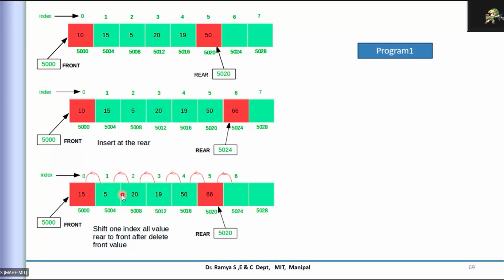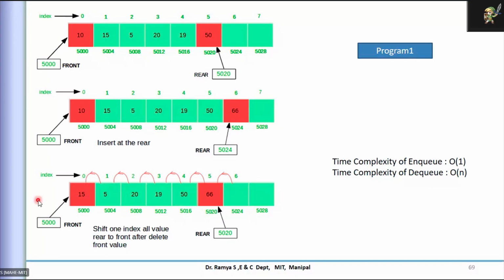I can implement this using an array in one method. Anyhow I inserted, but when I dequeue or remove, I take out the first element and shift one position at a time, so that I am just representing the remaining elements. By this method, if n increases, say for example you have 1000 elements, when I remove the first element, I have to shift 999 times.